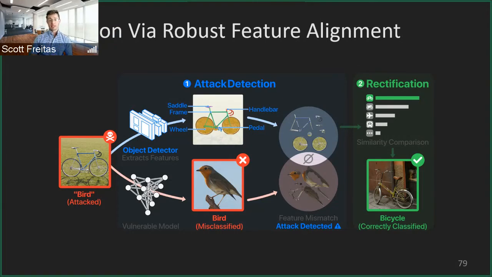And what we find is that we can extract the robust features of the image because they're not being attacked. It's the whole image-level classification that is being attacked. So the object detector allows us to extract these features, allowing for a form of defense. We can compare the features of the expected classification of the bird with the extracted features and see there's no overlap. This would be a great indication that there's actually an attack going on, which allows us to rectify the attack by asking what's the most similar class to the robust features extracted, and then reclassifying it correctly as a bicycle in this case.